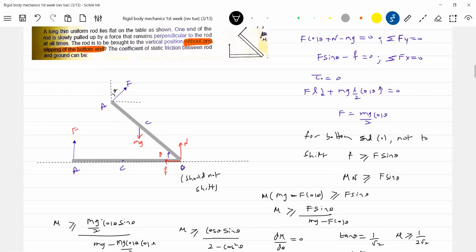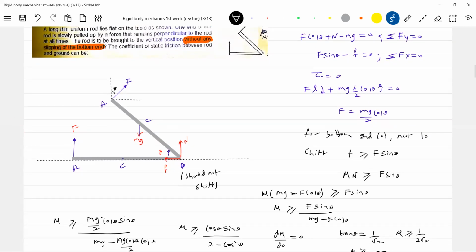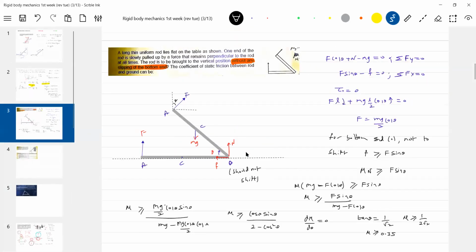Can we justify our answer irrespective of the value of F? Yes, if mu is 0.4 or 0.5, 0.6, irrespective of the value. But it should not be such that you can lift it up. There's also one problem with it. It should be less than mg by 2 now, sir. If it is greater than this, you may lift it up.